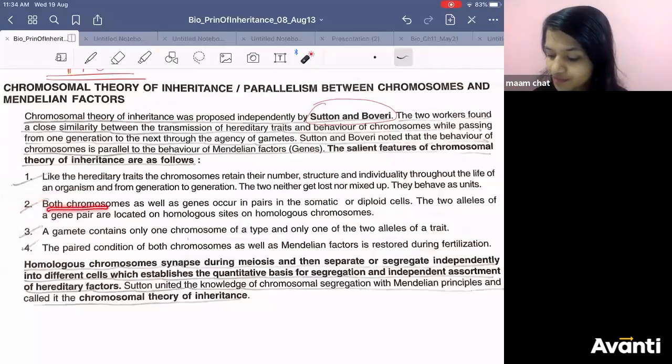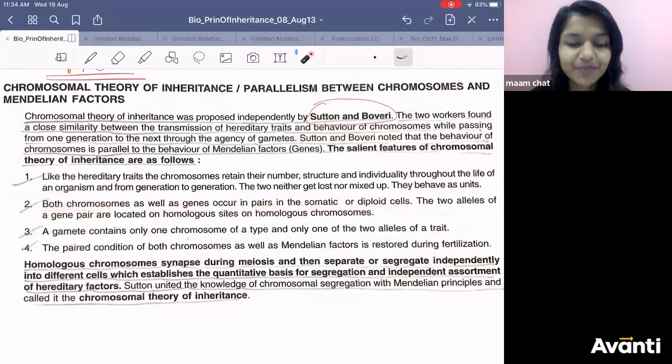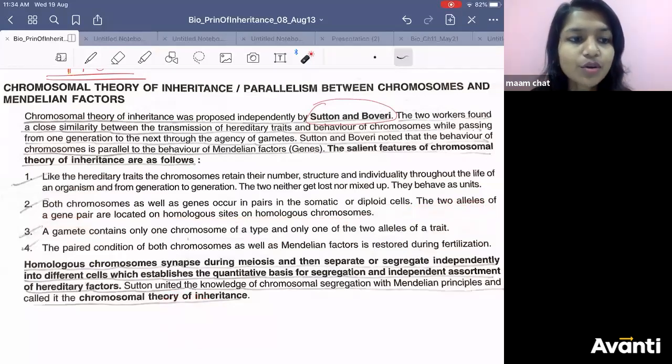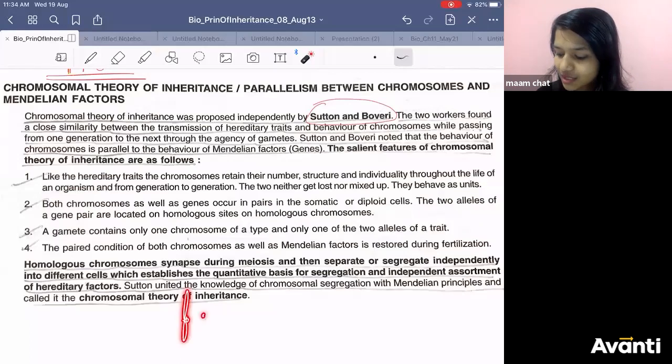Yes. Go for the next point. Both chromosome as well as gene occur in pairs in the somatic or diploid cell. If there is a diploid organism, the gene will be in pair, alleles will be there, and chromosomes will also be in pair. The two alleles of the gene pair are located on homologous chromosomes. What do you call them? Homologous chromosomes. Yes or no? Come to the third point.